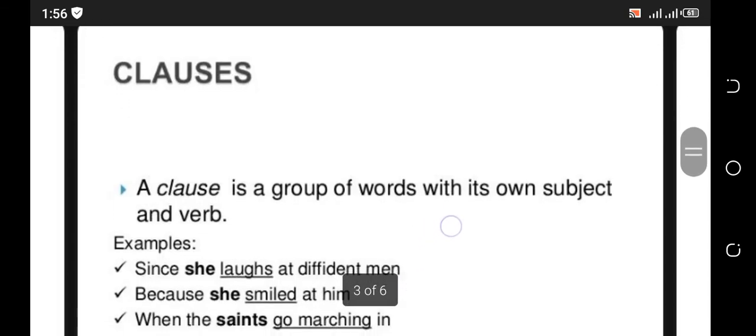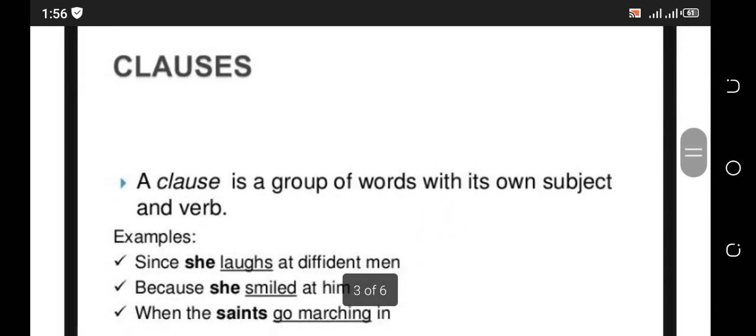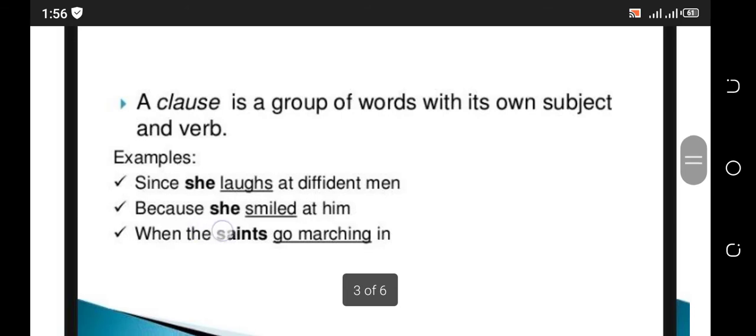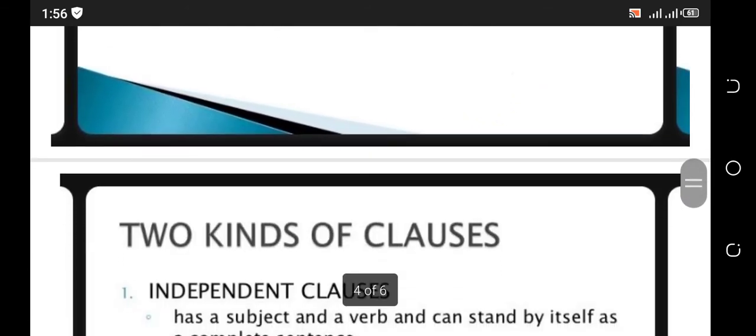Next topic is clauses. First of all, the question arises: what actually is a clause? A clause is a group of words with its own subject and verb. Just examples are given here: since she laughs at definite men, because she smiled at him, when the saints go marching in.